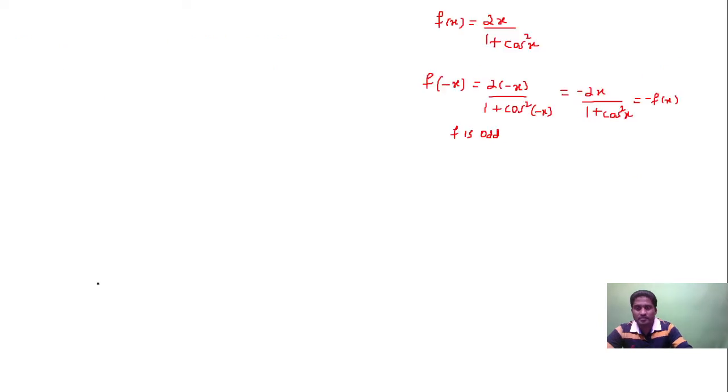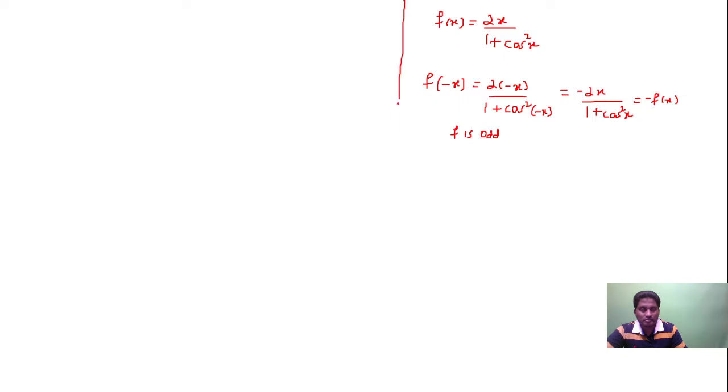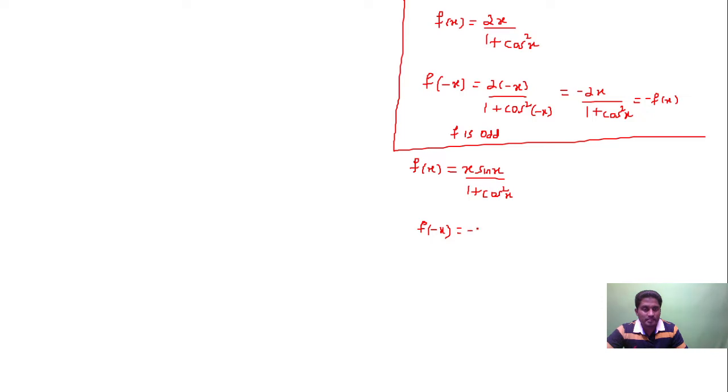And the second is even. Suppose I take f of x equal to x into sin x upon 1 plus cos square x. f of minus x is equal to minus x into sin of minus x divided by 1 plus cos square of minus x.